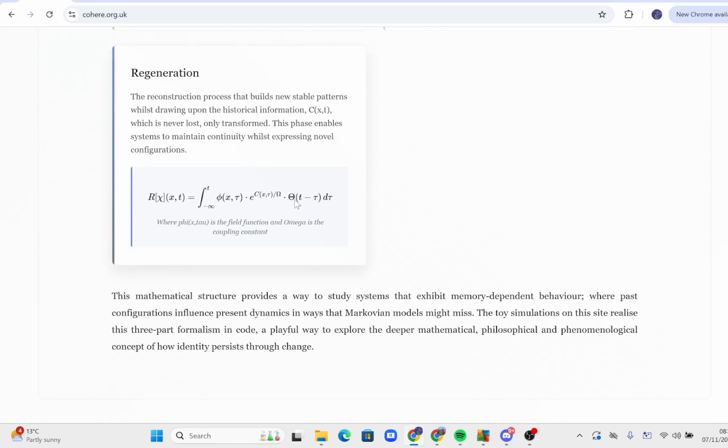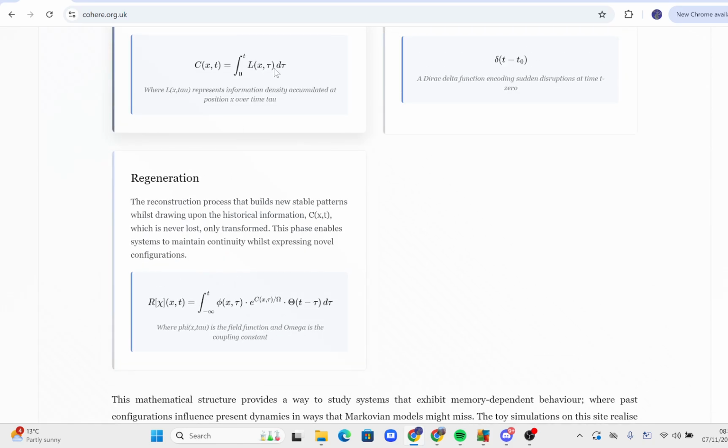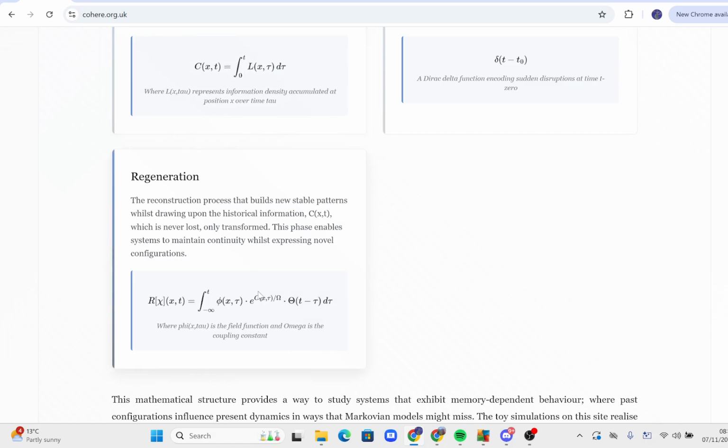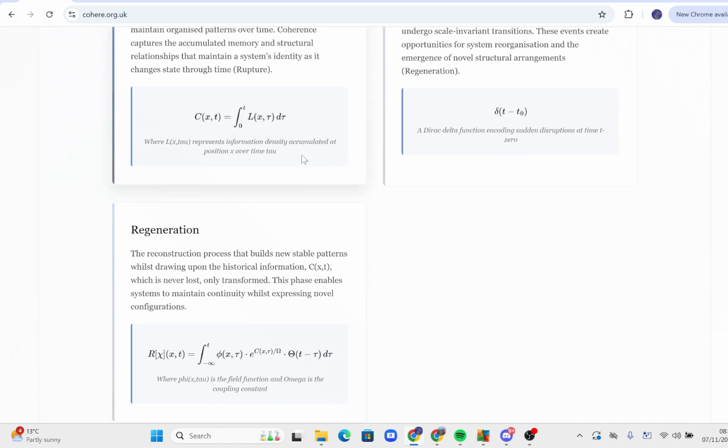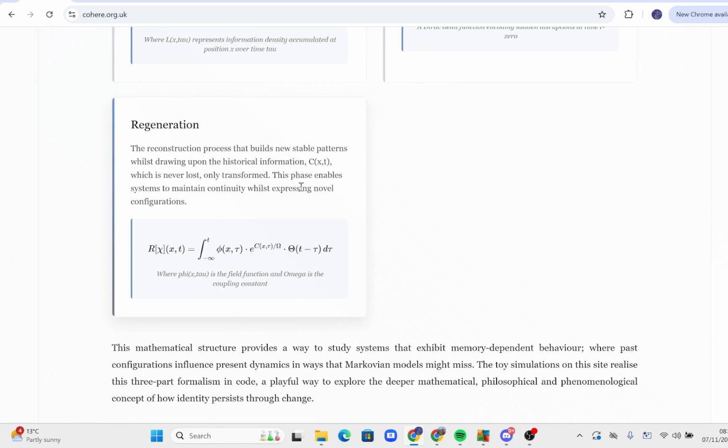Here we have regeneration. So here we have the historical states, picking up from the coherence of memory density here, and we have a Boltzmann-like regeneration operator. So regeneration is exponentially building on what mattered most in those past states through time.